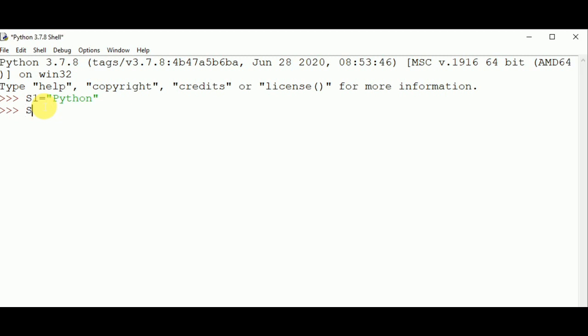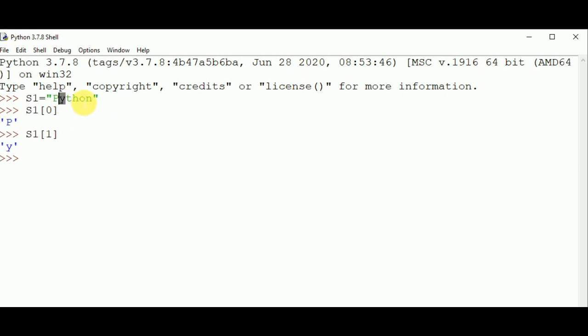Each individual component is known by its index number. So s1 of 0, 0 is the first index number of the complete string. When we press enter it shows us P, so P contains index number 0. Now the next index value, 1, shows us y. It is the second index value.